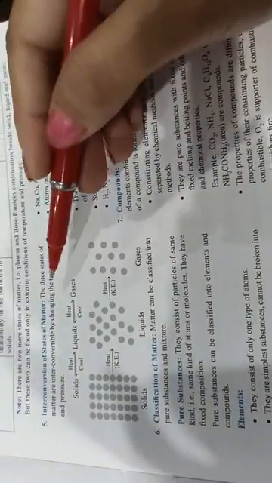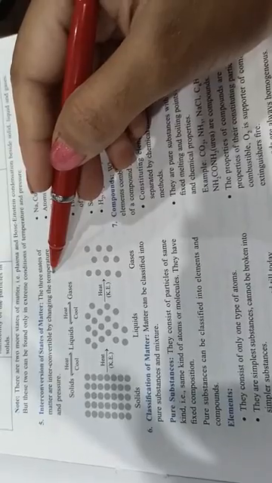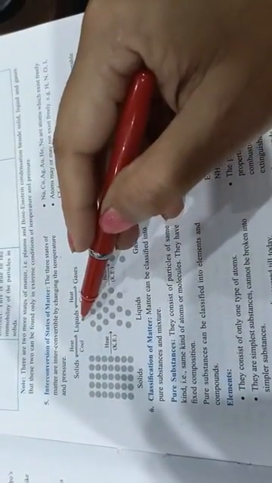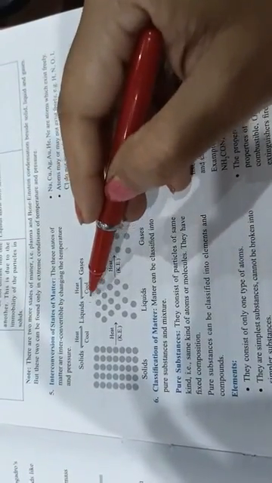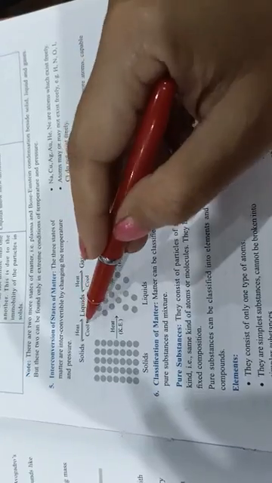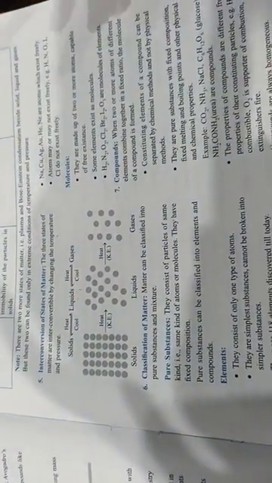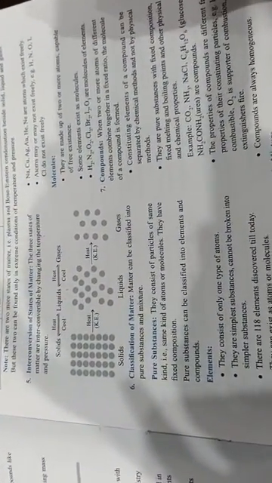Next we are doing the interconversion of states of matter. Interconversion of states of matter may take place among three states: solid, liquid and gas. Solid on heating gives liquid and liquid on heating gives a gas. Gas on cooling becomes a liquid and liquid on cooling becomes a solid. This also we have studied in the 9th standard.